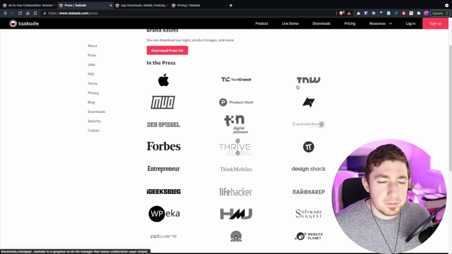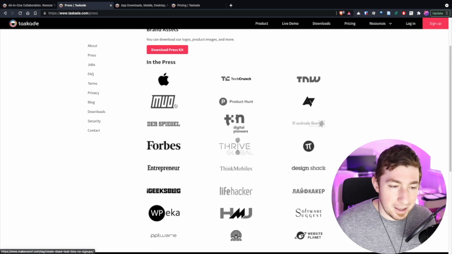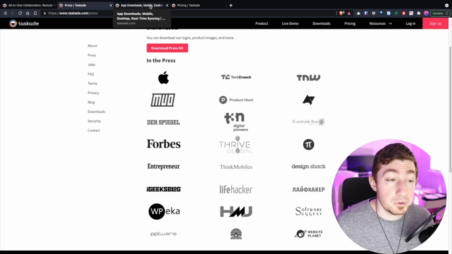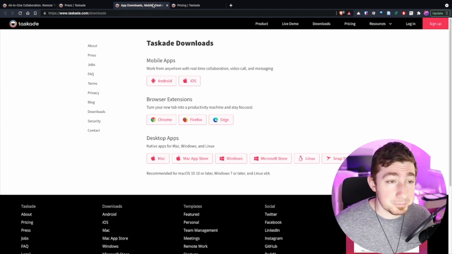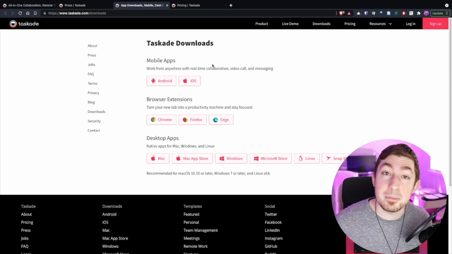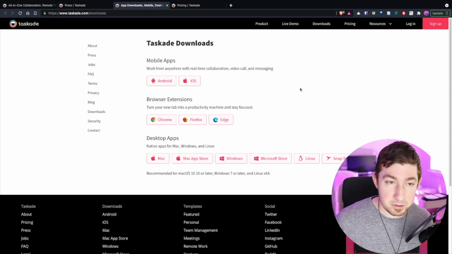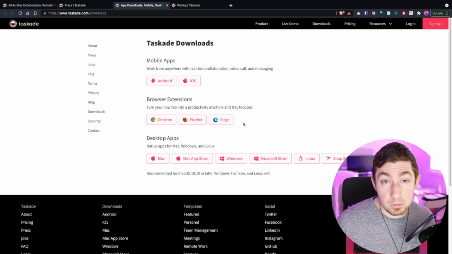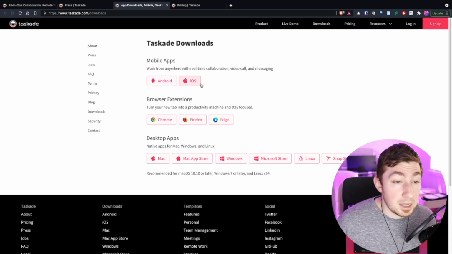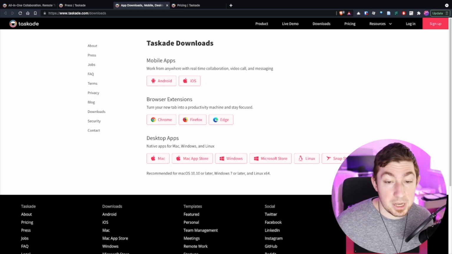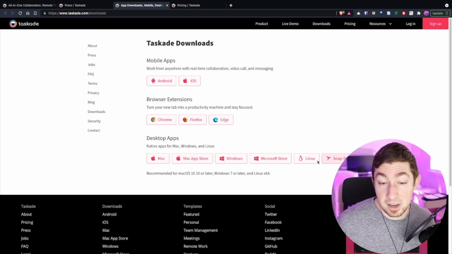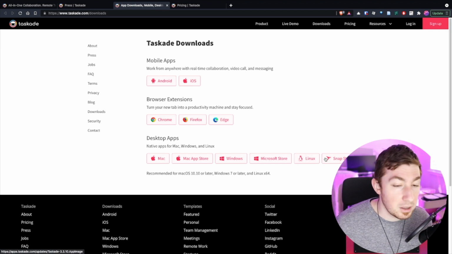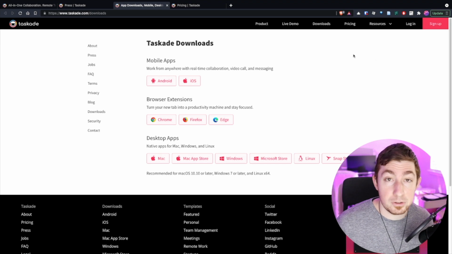But they've also been featured a lot in the press. I was actually surprised how much press they have gotten. And it's actually warranted. They've got some really cool stuff going on and they're pushing out features pretty quickly. They are available for pretty much any and everything. I mean, yes, it's a web app, which means pretty much anybody could use it, but it's a web app that works on any Chromium browser it looks like, and Firefox, any of your mobile devices, and pretty much any major OS platform, or a Snap if you have a Linux distro that doesn't seem to support, looks like maybe a Debian install app image, but you got Snap. So there's plenty of things you can do.